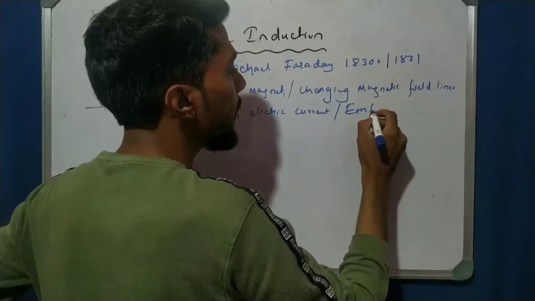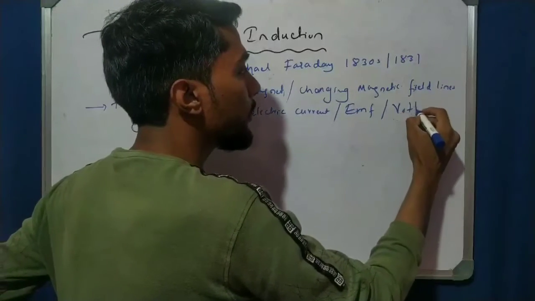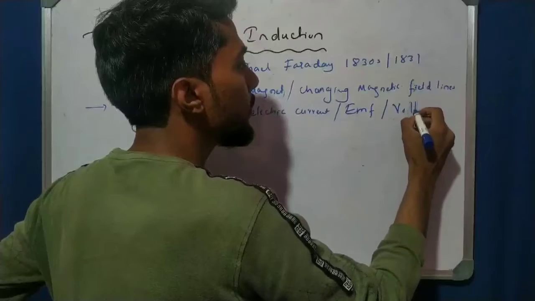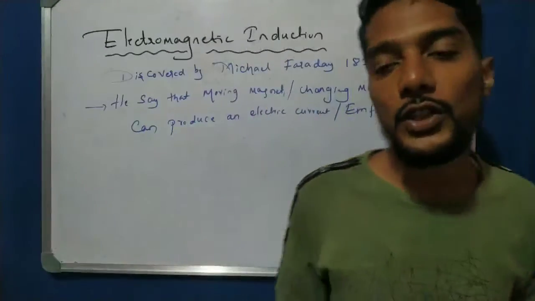What is EMF? Electromotive force, also called voltage. So the production of voltage is nothing but Michael Faraday's observation.